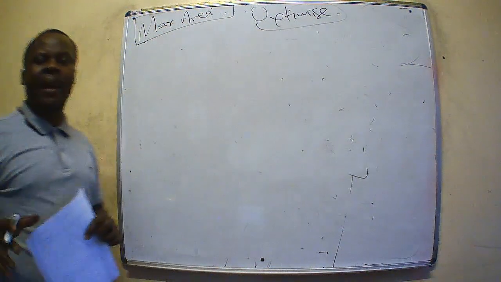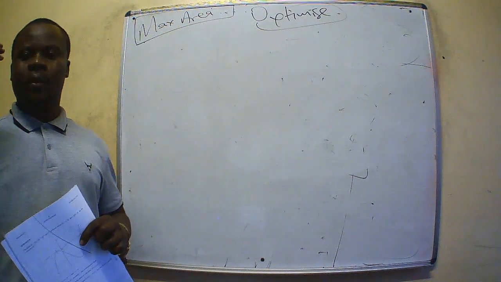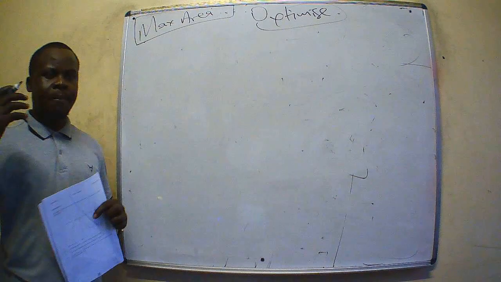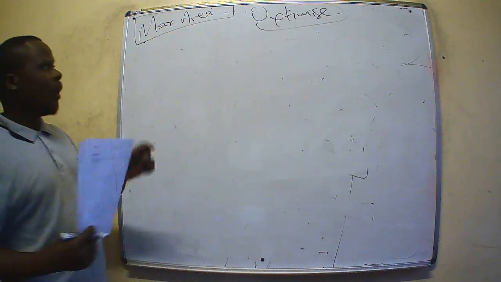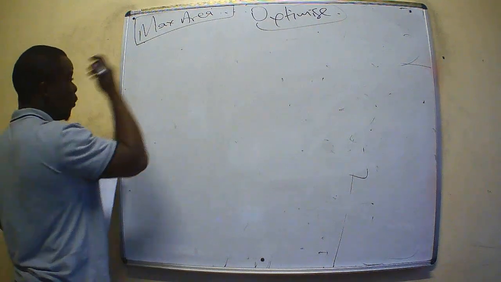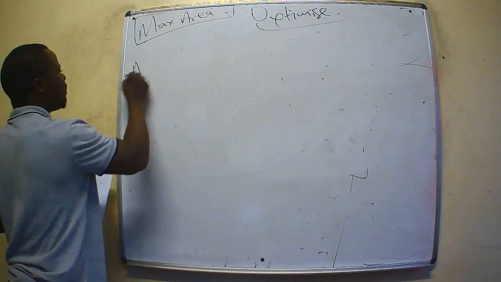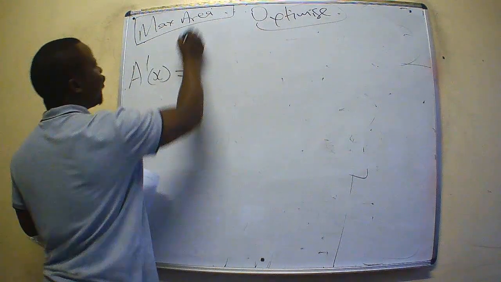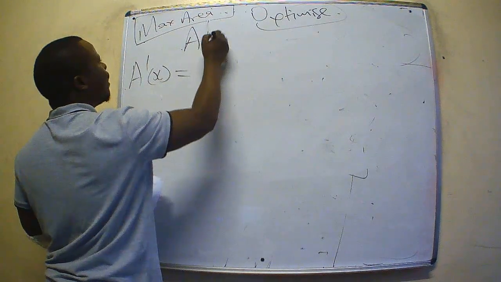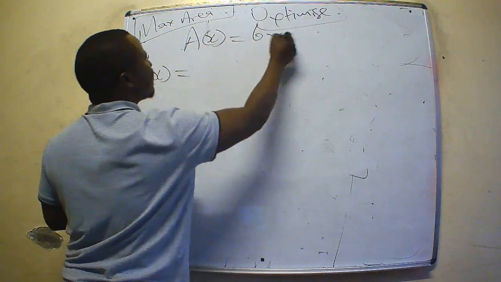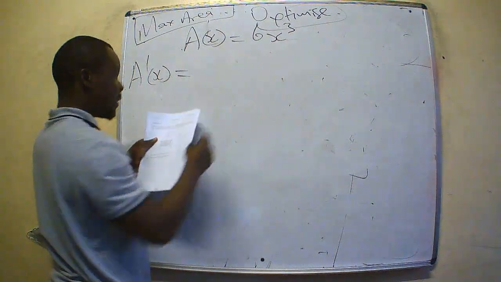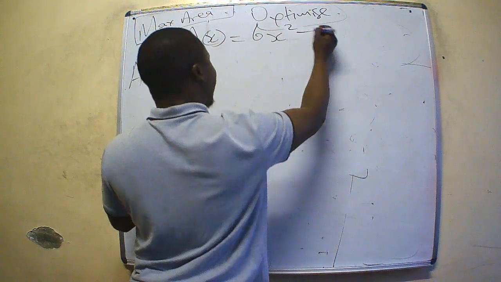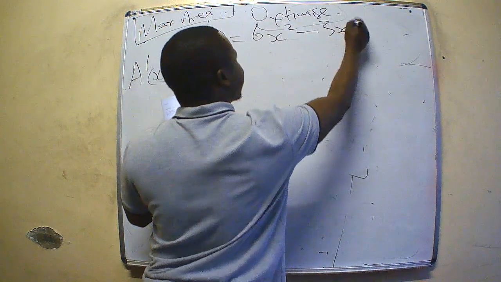How do we optimize figures or shapes in calculus? How we optimize is that we need to find, step number 1, the derivative of the area. So far we know that the area is given as 6x squared minus 3x exponent 4.